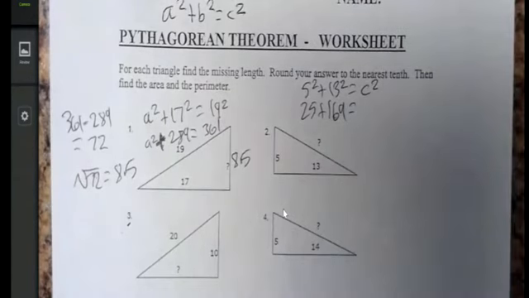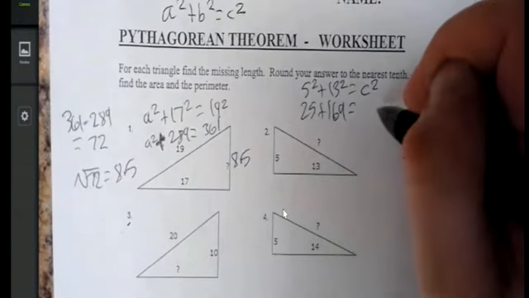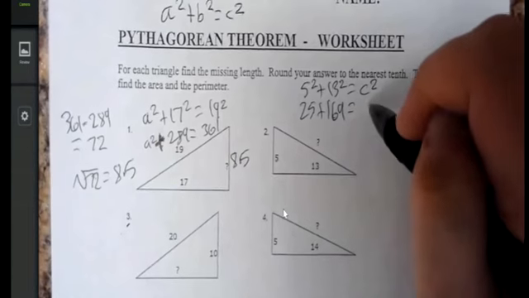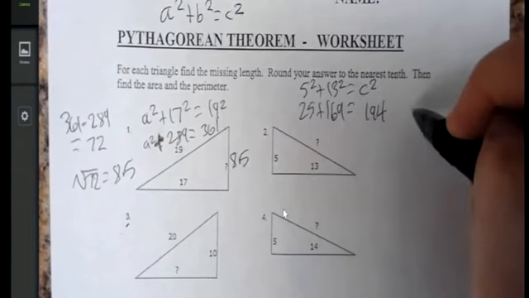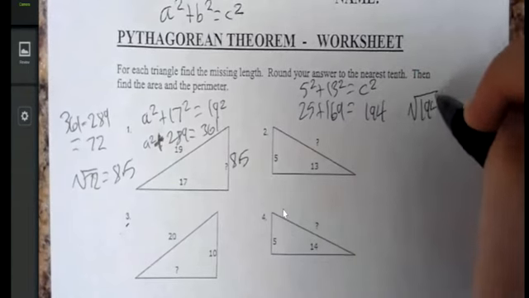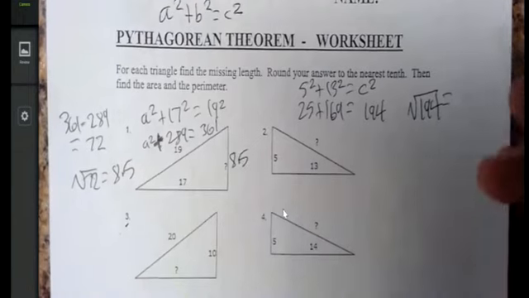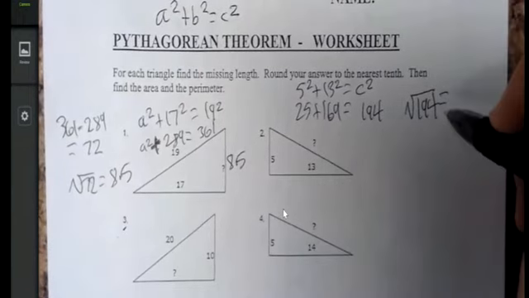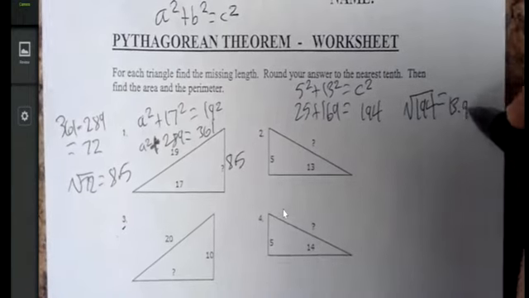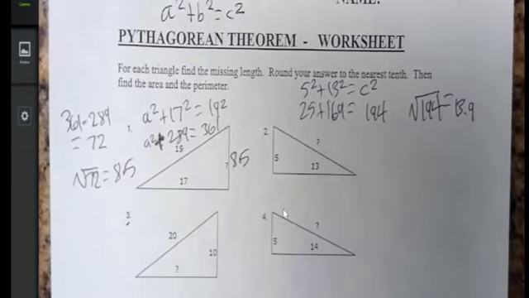I add those two up. 25 plus 169 is 194. Square root of 194 is 13.9, almost 14.